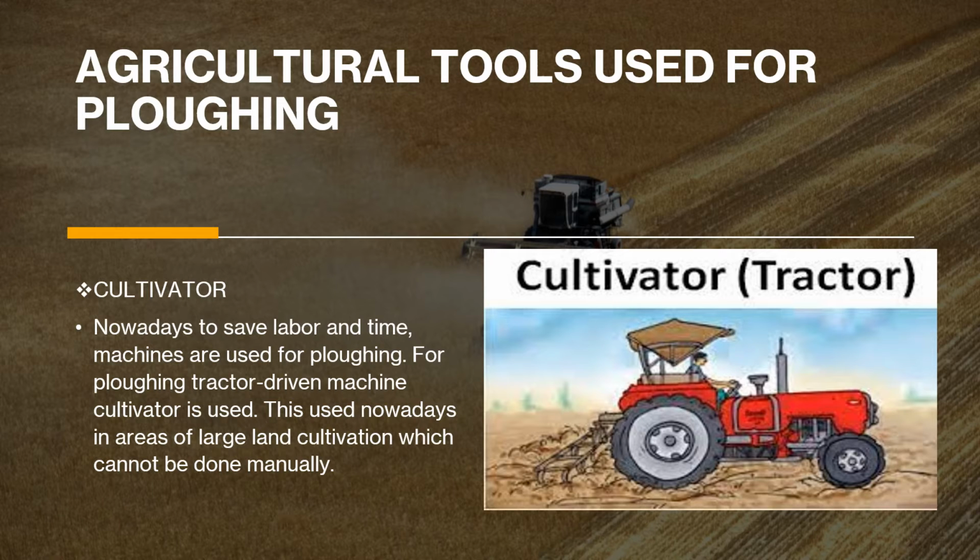And cultivator is mostly used in large lands, mostly like Punjab and Haryana, because Punjab and Haryana have vast lands of fertile fields. There, it is grown on a very, very large scale. That's why tractors and cultivators are used. So for plowing, tractor-driven machines known as cultivators are used, and it is done in large land cultivation, which cannot be done manually.